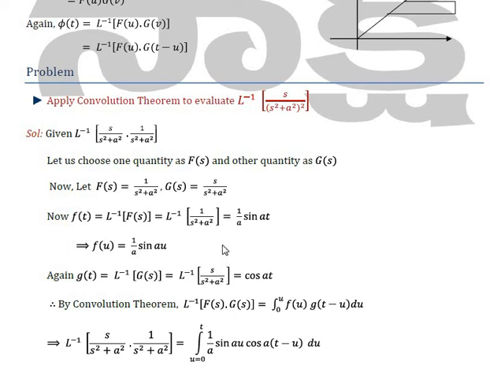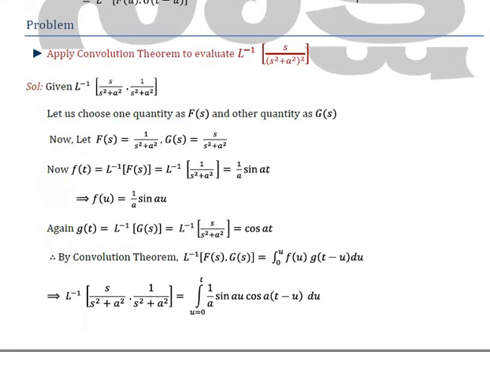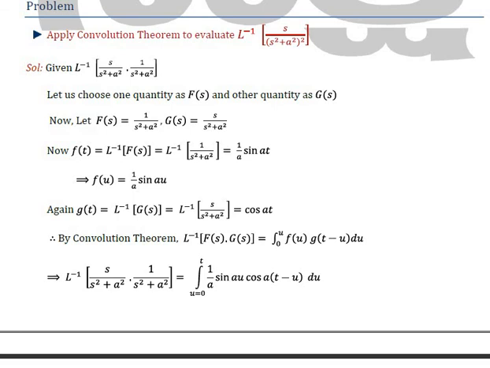Next, similar cases arise for g(t), and g(t) equals L inverse of G(s), so L inverse of s by (s square plus a square), which is nothing but cos at. By the convolution theorem, we now use the integral from 0 to t of f(u) g(t minus u) du. So we plug in: 1 by a sin au cos a(t minus u) du.